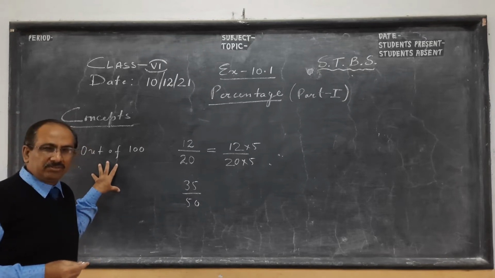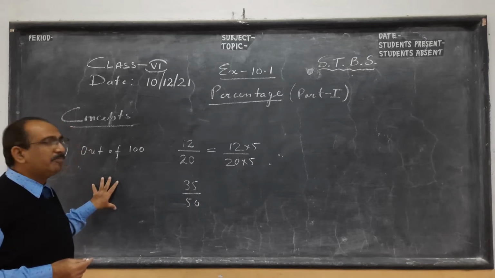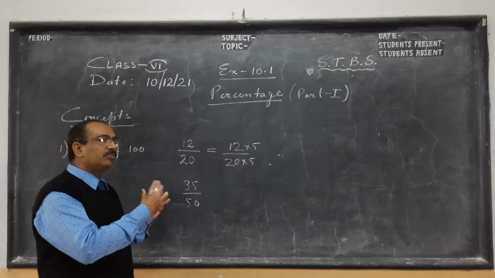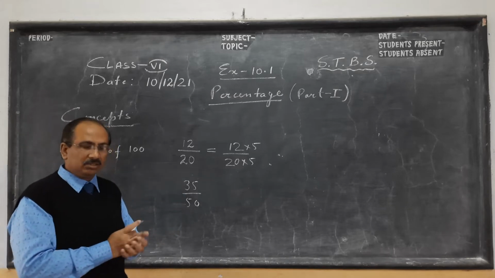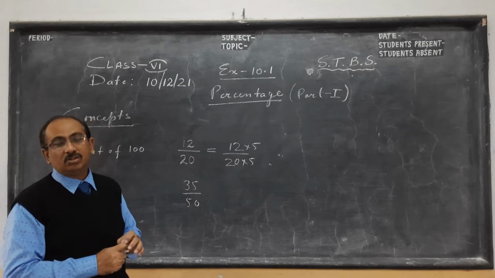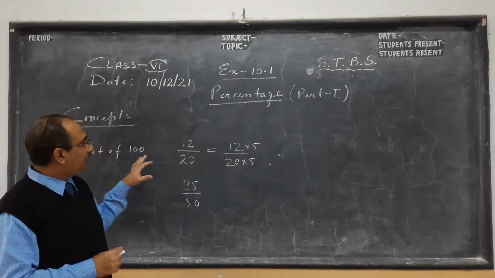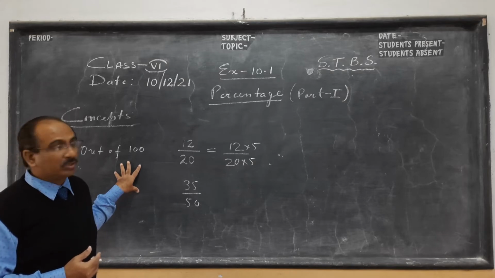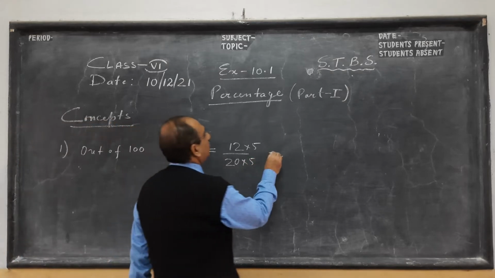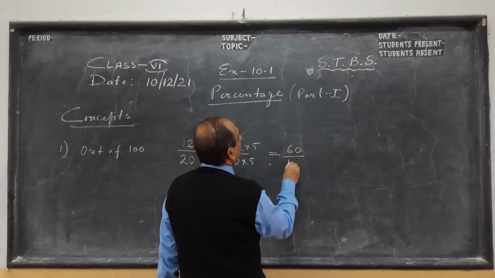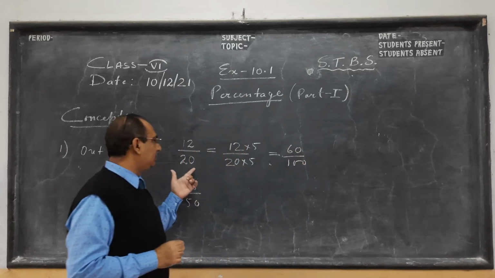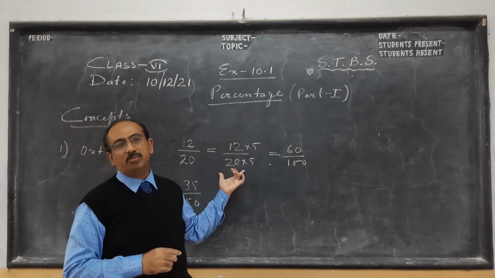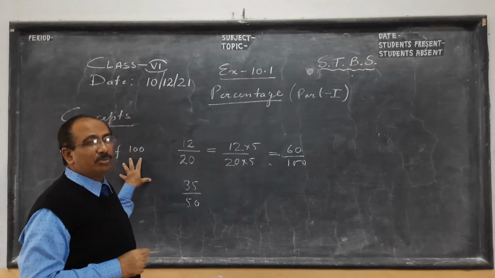There are very different formats. You can see my class 8 video, you are in 6. There are 2-3 main formats in which we fit a question and solve. Logically, see, formula comes with logic, not the other way around. So I always follow the logical method so that you can understand and apply mental maths also. So he gets 60 out of 100. Simply what we have done, children, is try to make the denominator 100. This is the meaning of percentage.